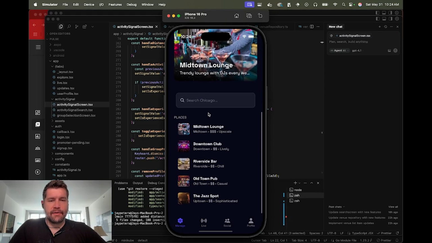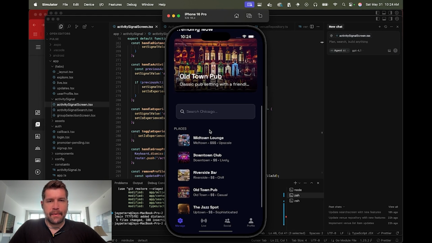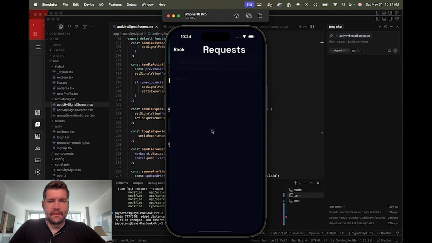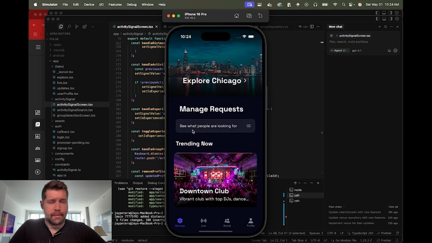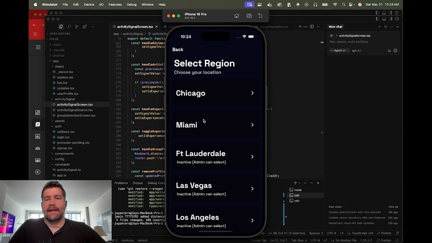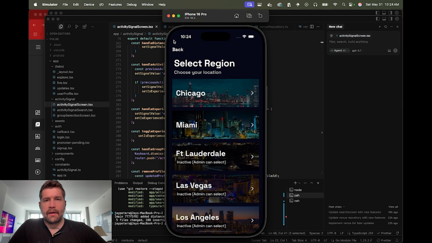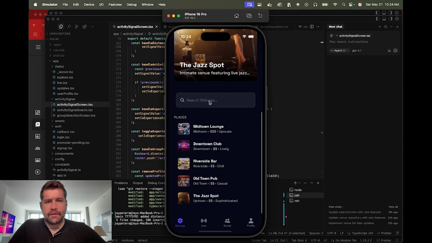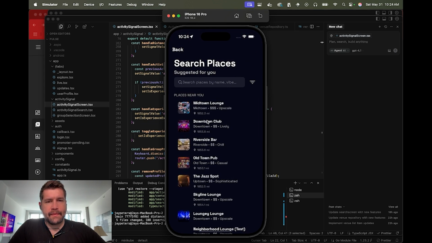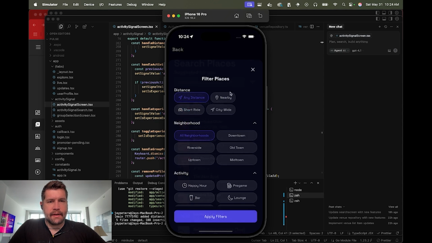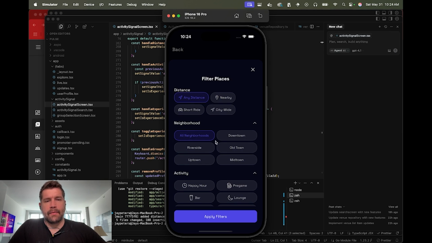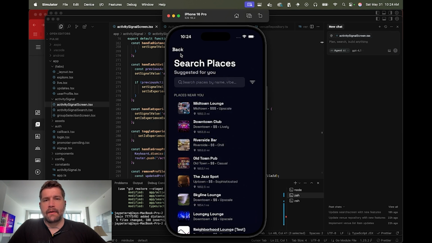So you've got your different venues. This is still some test data here, but it's pretty fully featured. I'm actually looking at it from more of an admin situation where I would be getting notified of what people are looking to do. But I can change the different regions, and select where I want to go. Then we have our featured venue situation. I can search for a location that I want to go to, and filter by different properties. So if I'm looking for a happy hour, or just looking for something within a certain neighborhood.